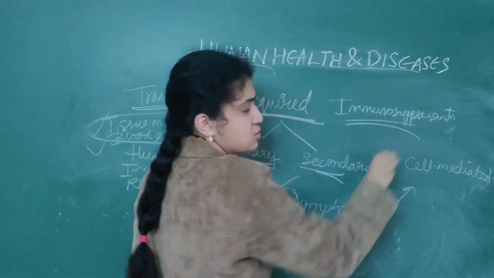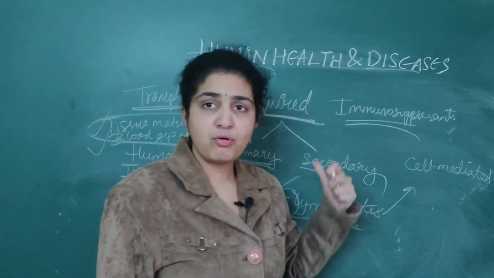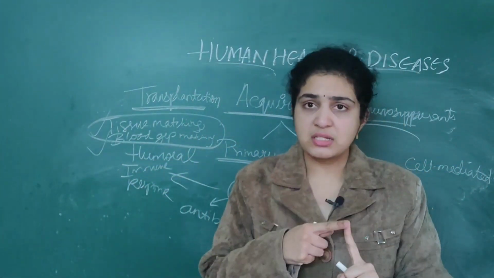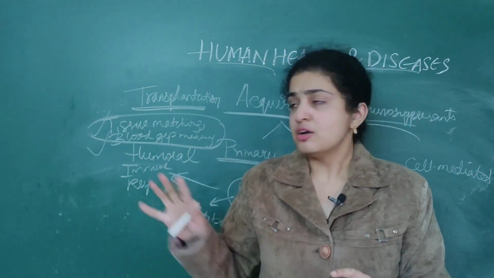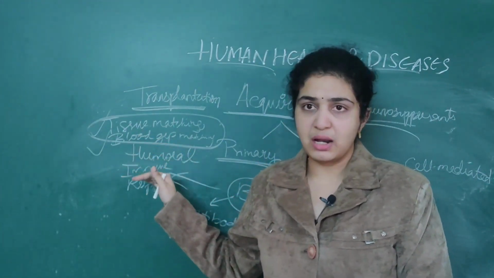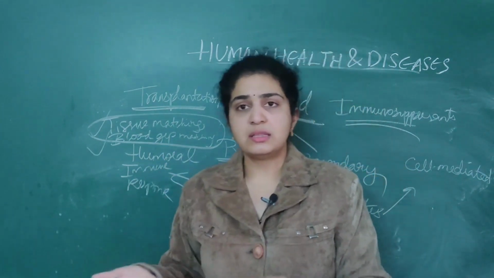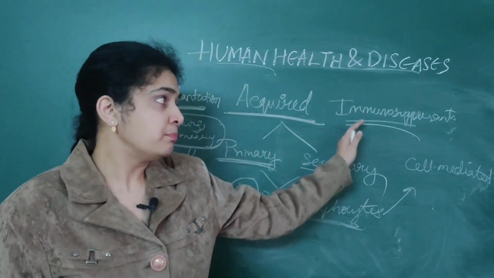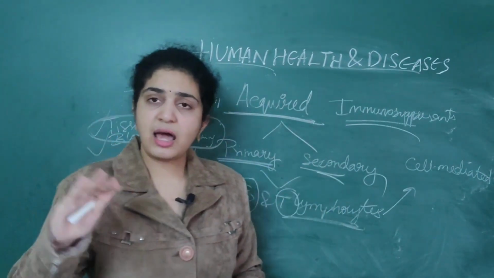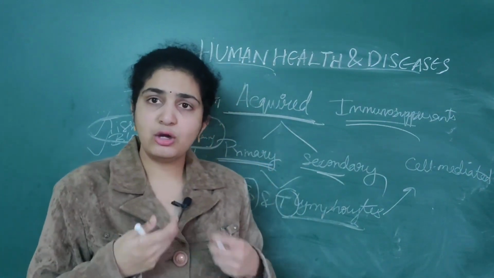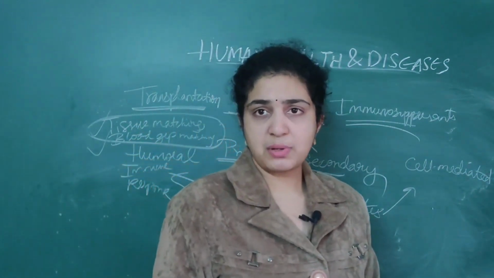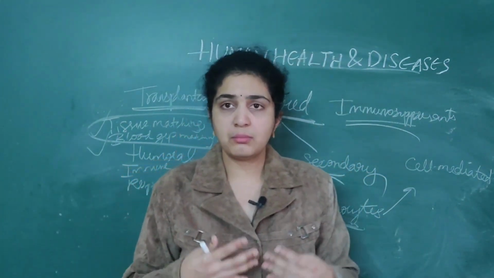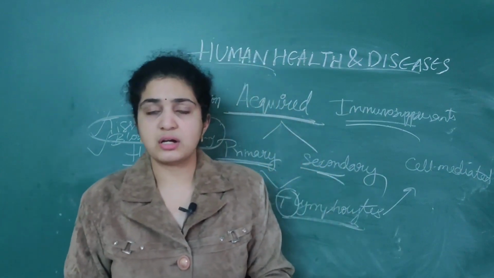Basically, this person should take the immunosuppressants for a full lifetime. First, before the surgery takes place, if tissue is matching, blood group is matching, everything is matching, then it can be transplanted from one person to another. Later, for the full lifetime, he should be on immunosuppressants like cyclosporin and all. They are nothing but medicines, the drugs, that the person should take.